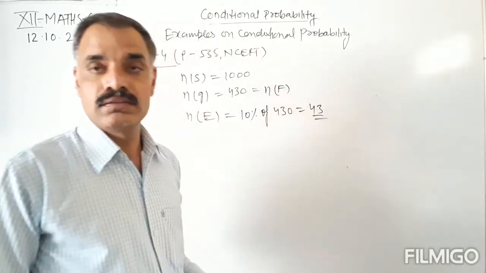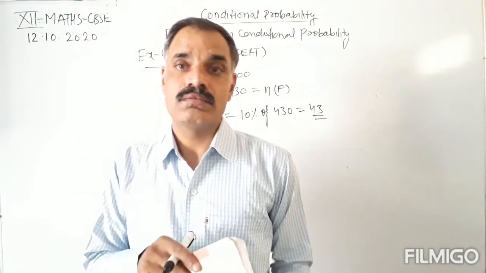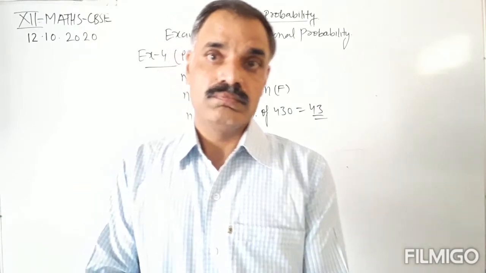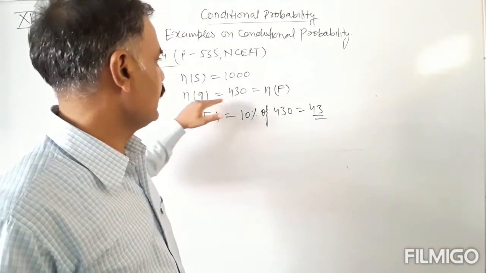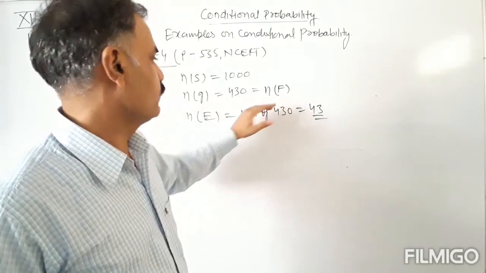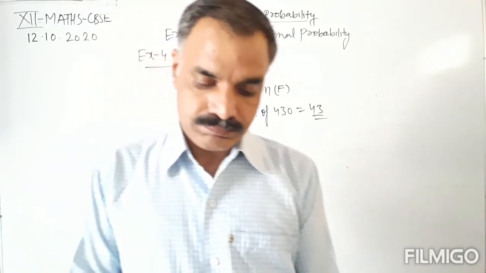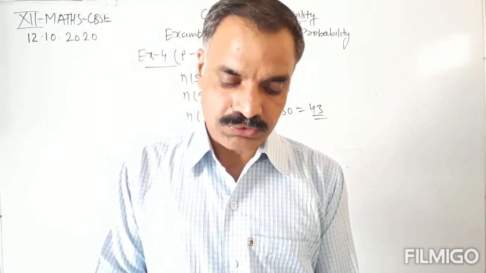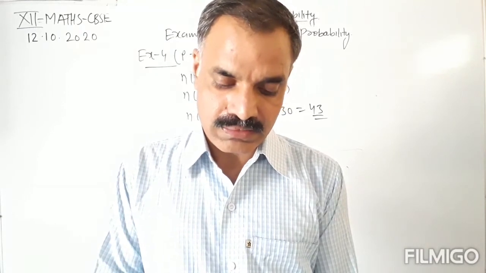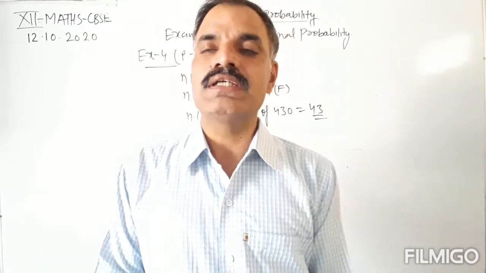I am again explaining the question. We have been given total number of students 1000, girls are 430. Now we have to find the probability of the event that the student chosen randomly studies in class 12th, given that the chosen student is a girl.